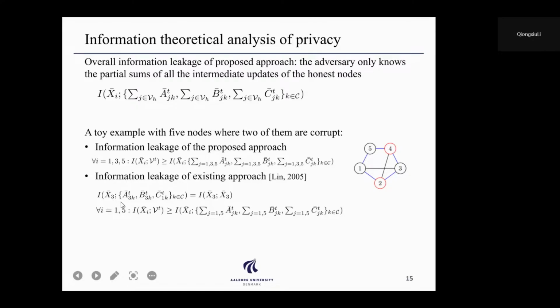So the mutual information of the private data of node 3 is maximum. And for the rest, node 1 and node 5, it is revealed by the sum of the intermediate updates. So overall, we can see that the information leakage of the proposed approach is smaller than the information leakage of the existing secure summation approach.